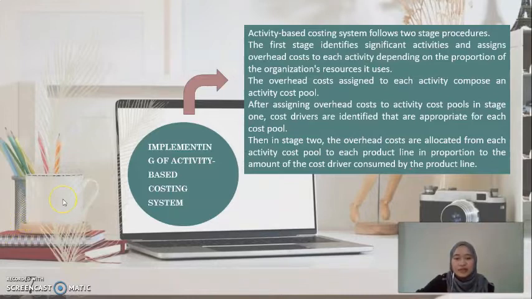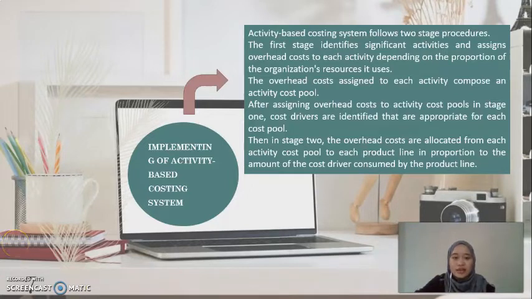Implementing activity-based costing. An activity-based costing system follows a two-stage procedure. In the first stage, identify significant activities and assign overhead cost to each activity depending on the proportion of the organization's resources it uses. The overhead cost assigned to each activity composes an activity cost pool.